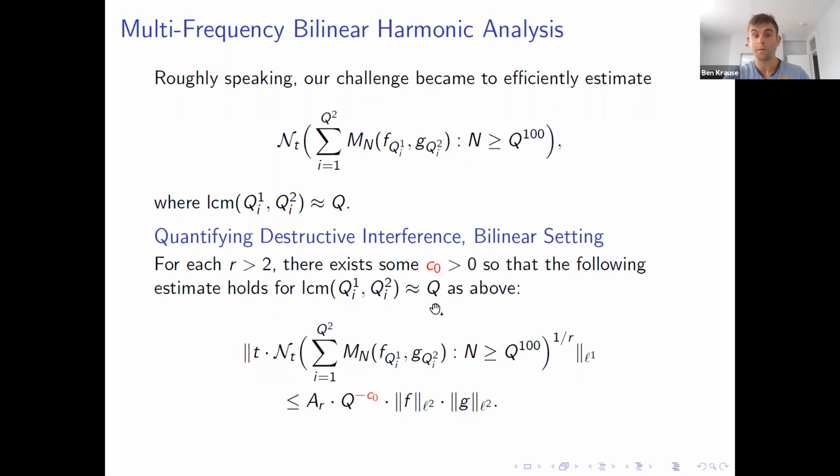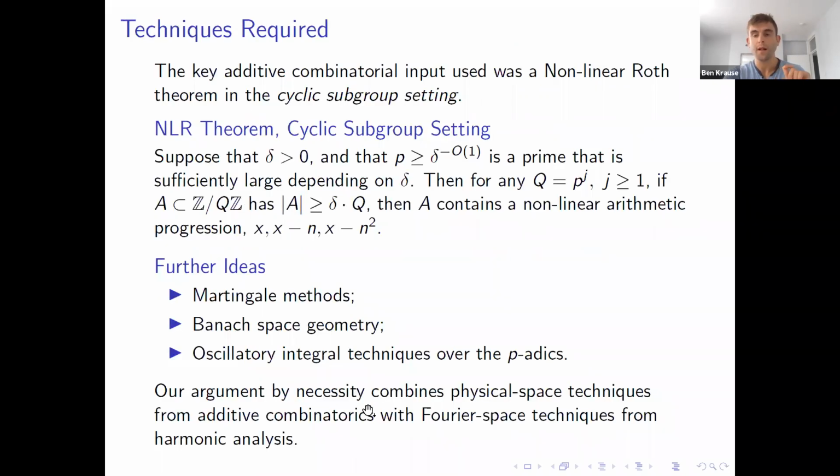As our modulus increases, we gain a small amount. Not a full half power, but some positive amount. The key to proving this estimate, which was the second main ingredient that we used to prove our theorem behind the work of Sean and Sarah, is sort of this nonlinear Roth theorem in a cyclic subgroup setting.